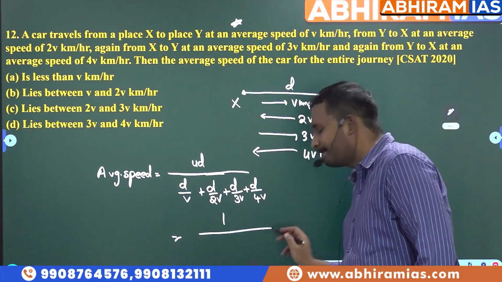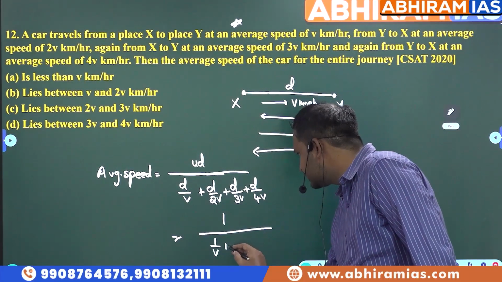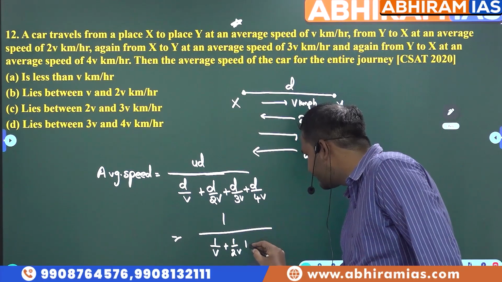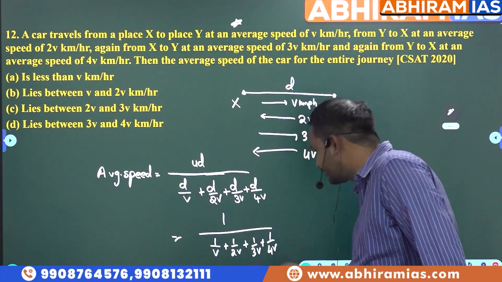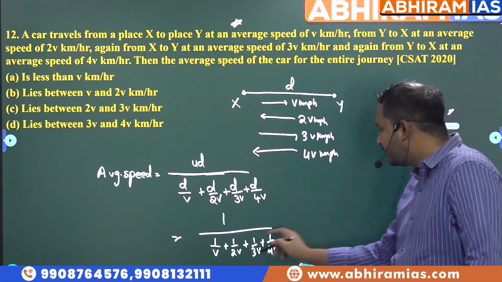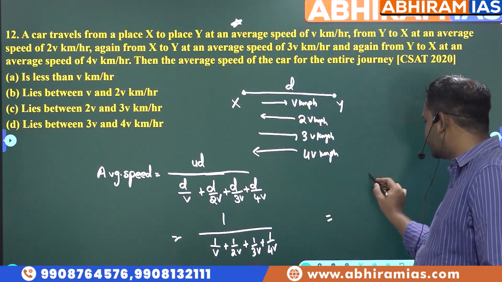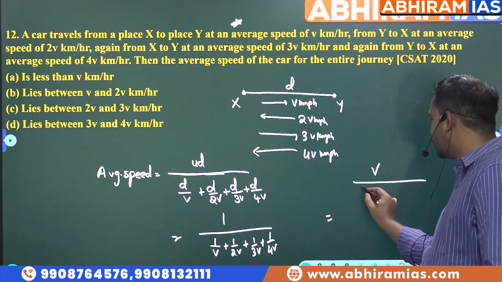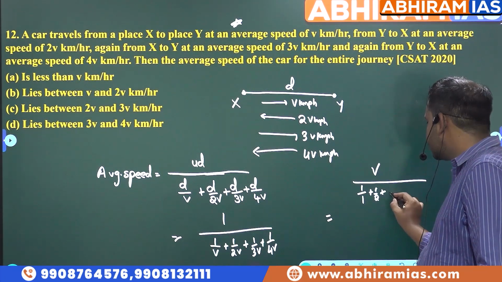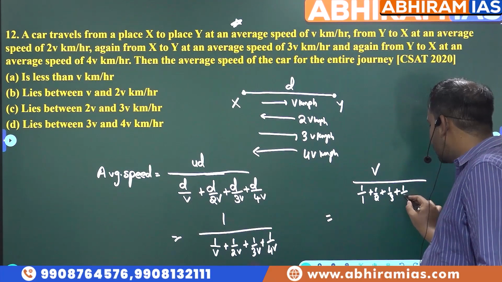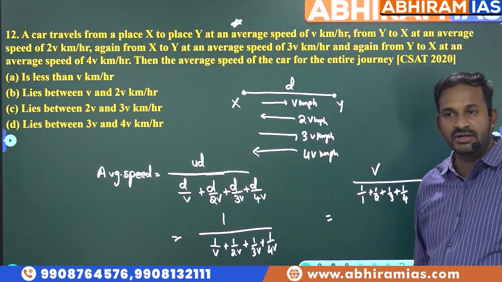When d cancels, we get 1 by v plus 1 by 2v plus 1 by 3v plus 1 by 4v. Now I will take 1 by v common and send it to the numerator. So v by, in the denominator I will have 1 by 1 plus 1 by 2 plus 1 by 3 plus 1 by 4.